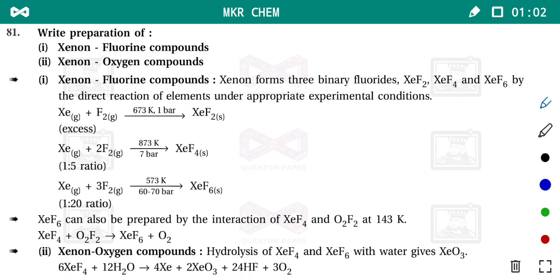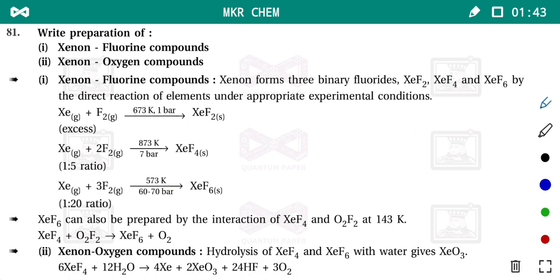Xenon atomic number is 54. Xenon and fluorine form binary compounds: xenon difluoride, xenon tetrafluoride and xenon hexafluoride are formed. Sensitive reactions are there. We have to maintain temperature and pressure. Here you cannot skip temperature and pressure because these are most important, otherwise reactions are wrong. So under appropriate experimental conditions, these compounds are formed.